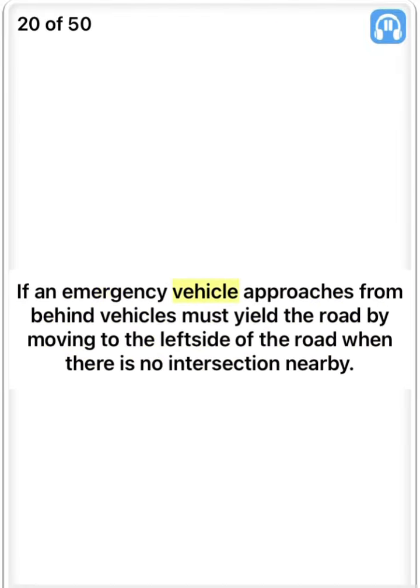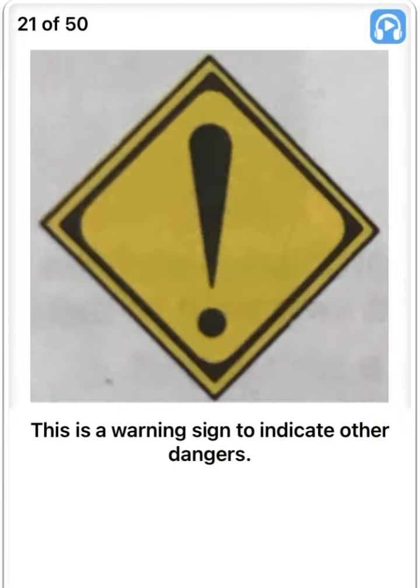If an emergency vehicle approaches from behind, vehicles must yield the road by moving to the left side of the road when there is no intersection nearby. True. This is a warning sign to indicate other dangers. True.